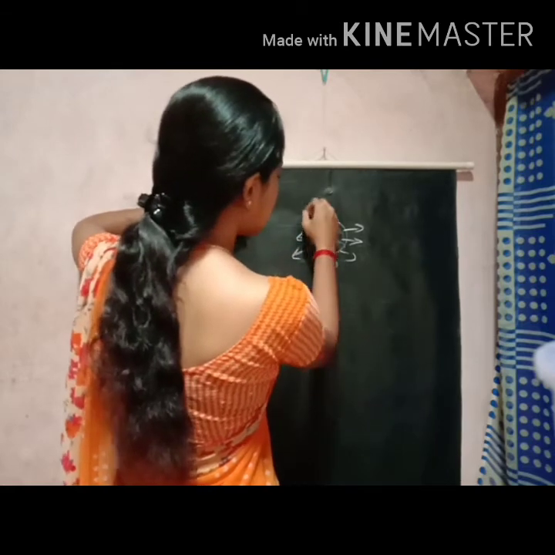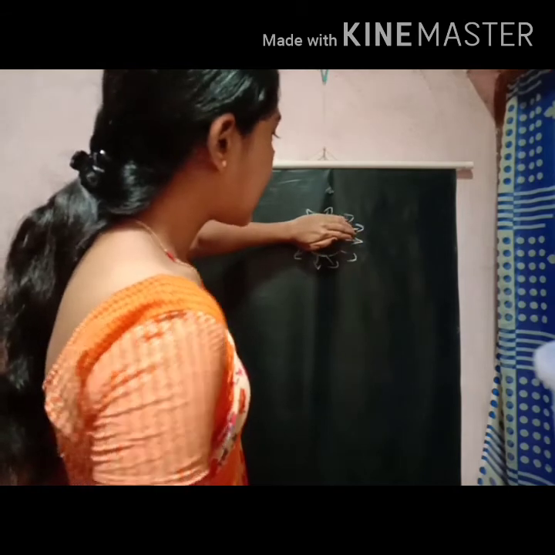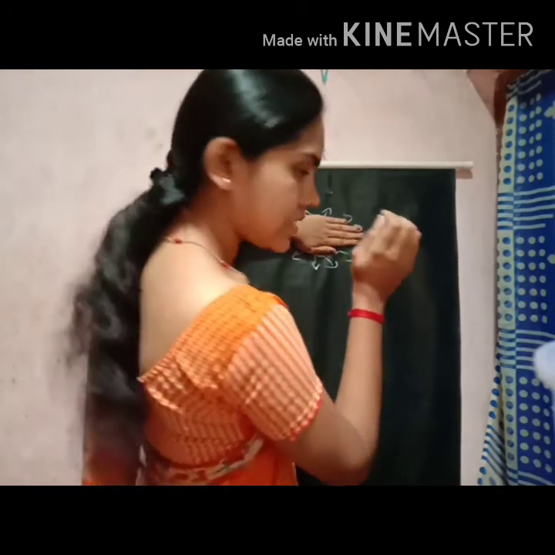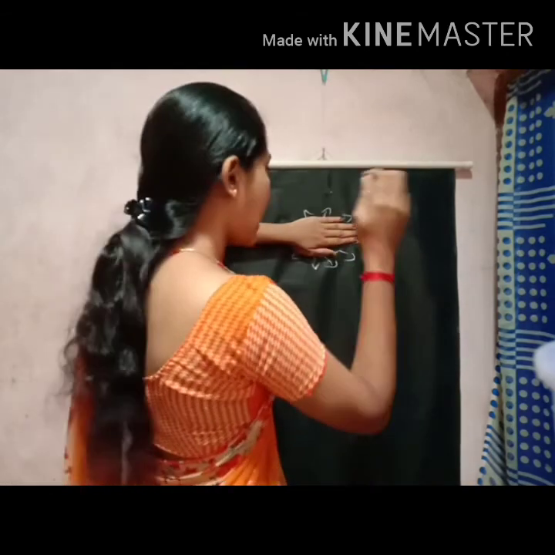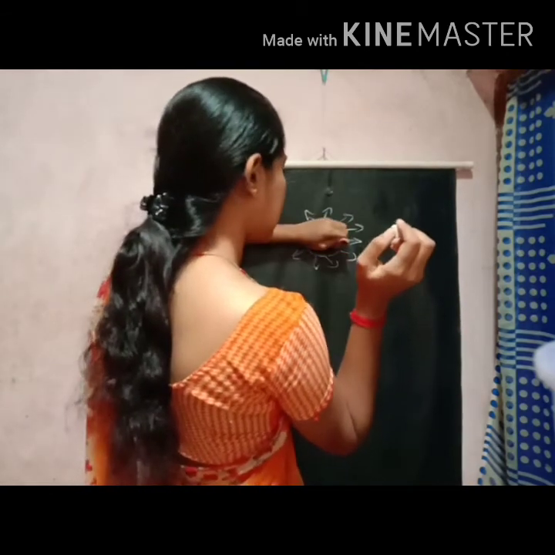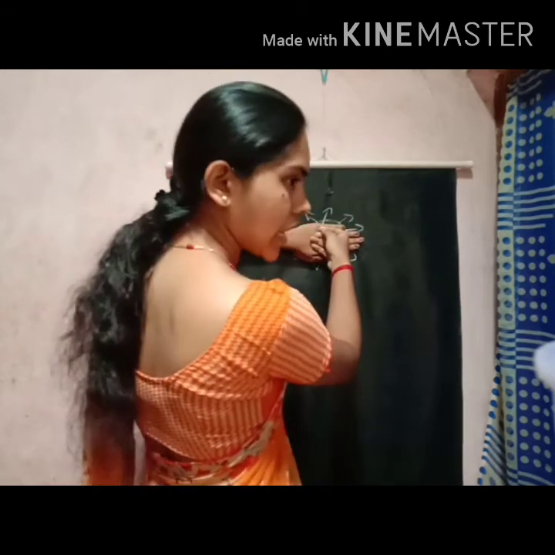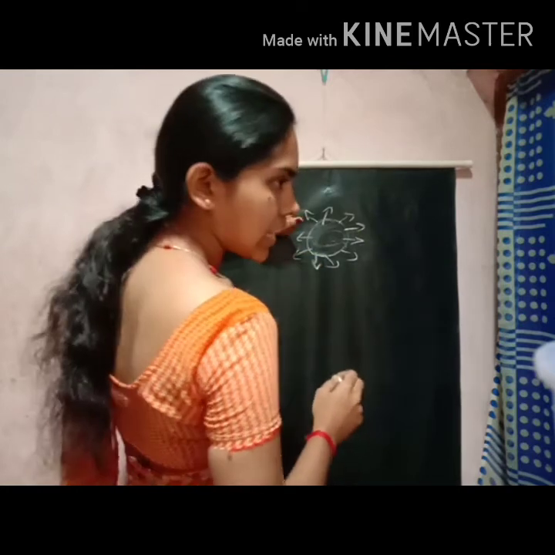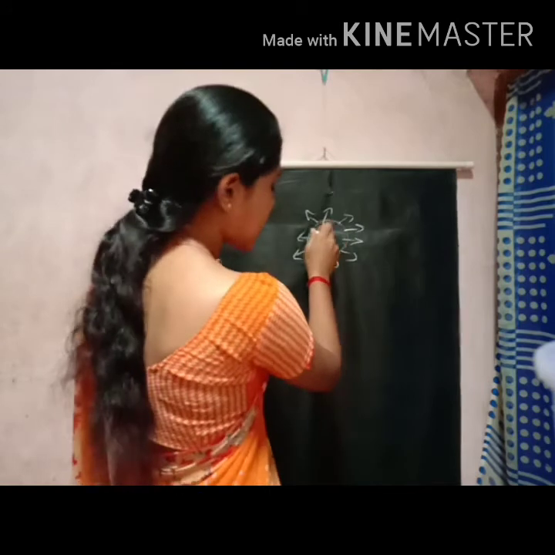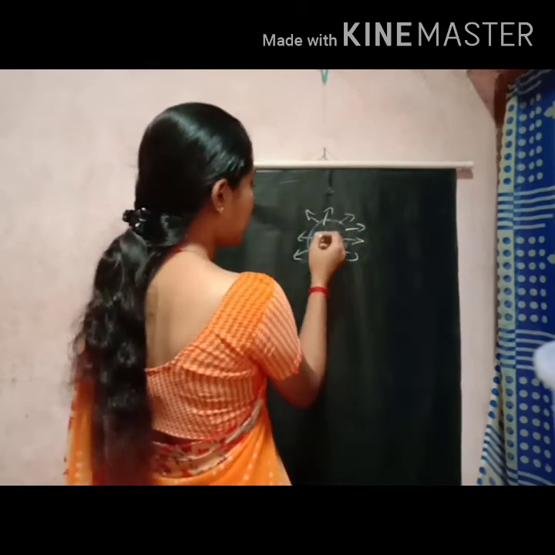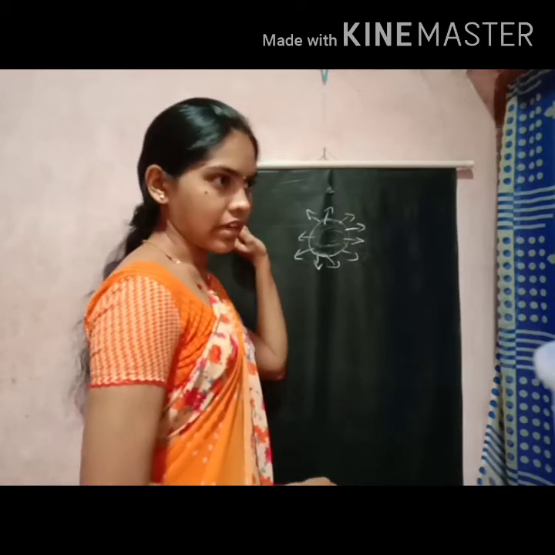So it will stick to the surface and it will stay there. The reason is, when we stick it like this, the inside air will go away and there is a push of the atmospheric pressure. That is why it will stay in that position only. The atmospheric pressure will be hitting on the walls of this rubber sucker, so it will remain there.